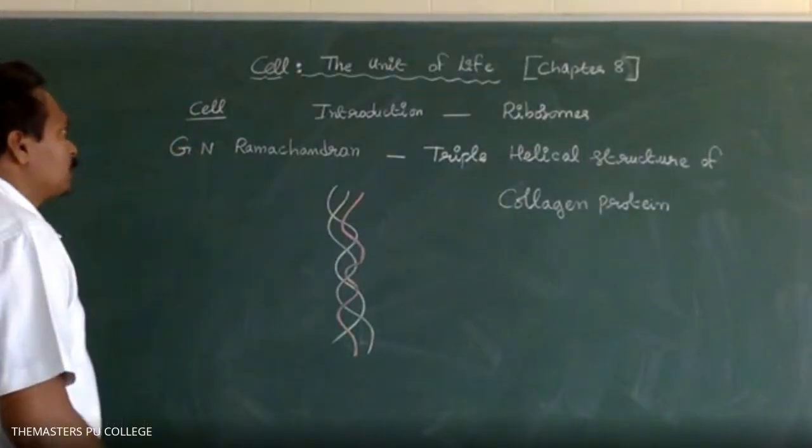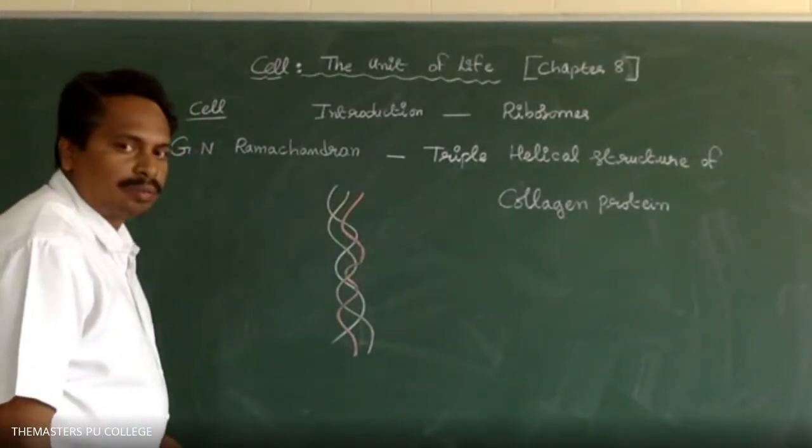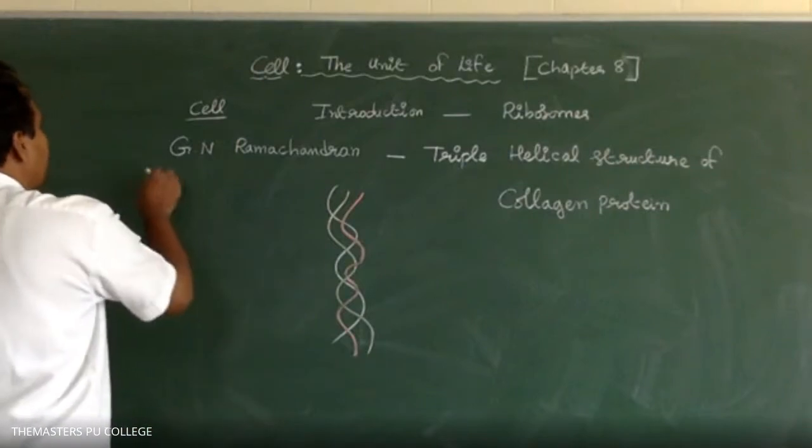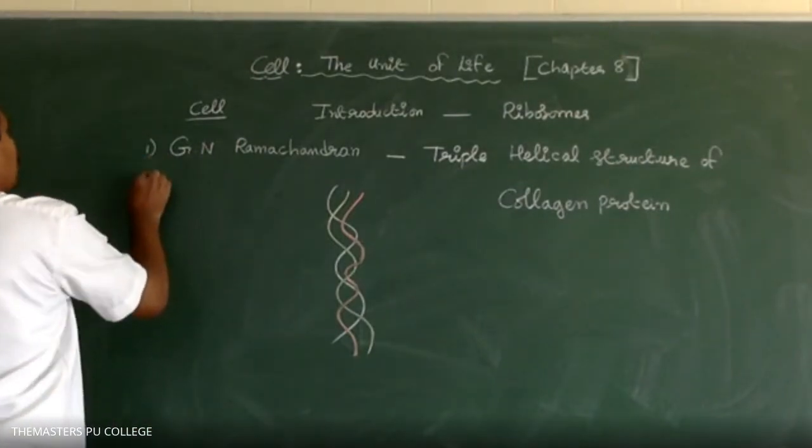Who discovered the triple helical structure of collagen protein? G.N. Ramachandran.